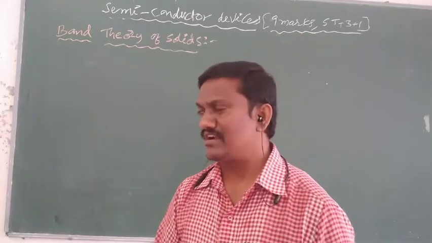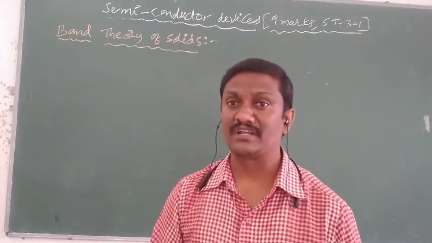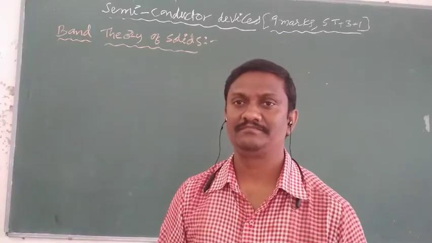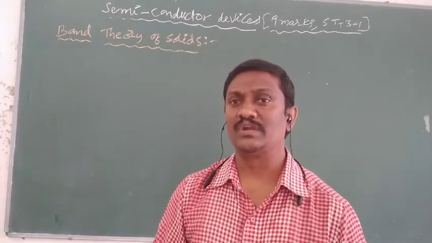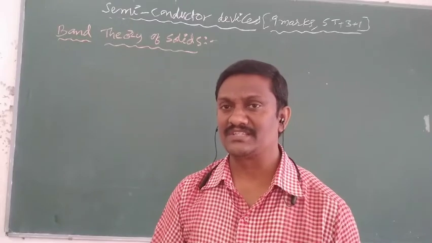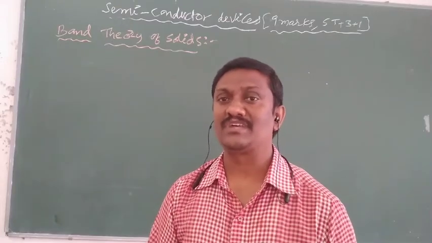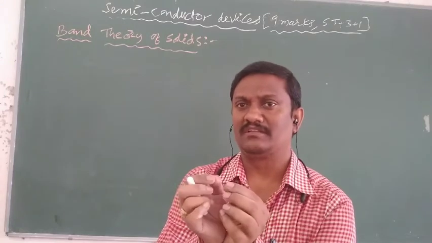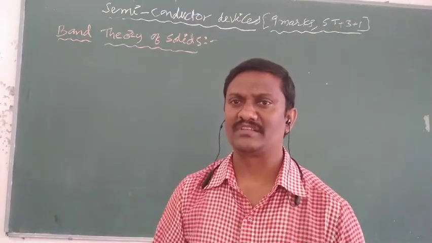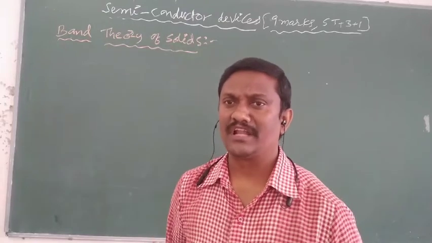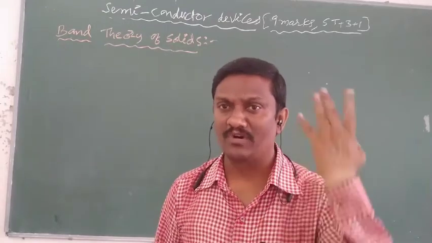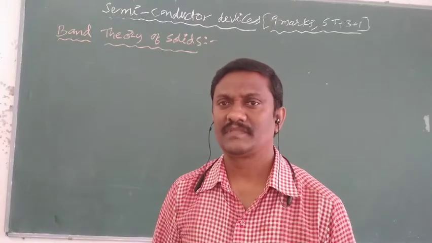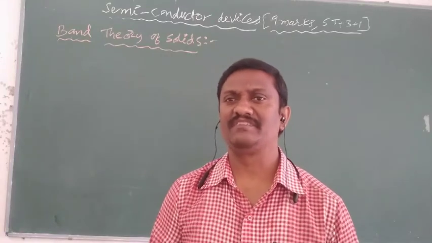So formation of the conduction band or valence band mainly depends on overlapping of energy levels in neighboring atoms. It is mainly due to interatomic distances, because in solids all atoms are tightly packed in a small space. A very large number of atoms are there. In unit volume, the number of atoms in solids is 10 power 23 or 24 or 25. So that's why interatomic distance is very less.